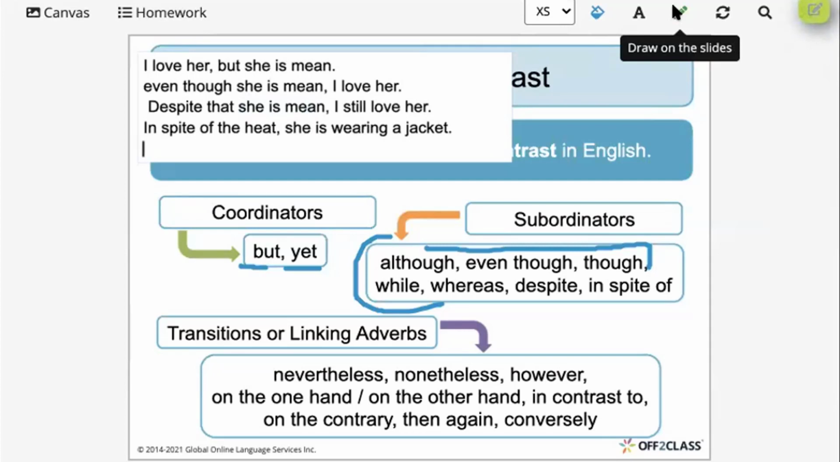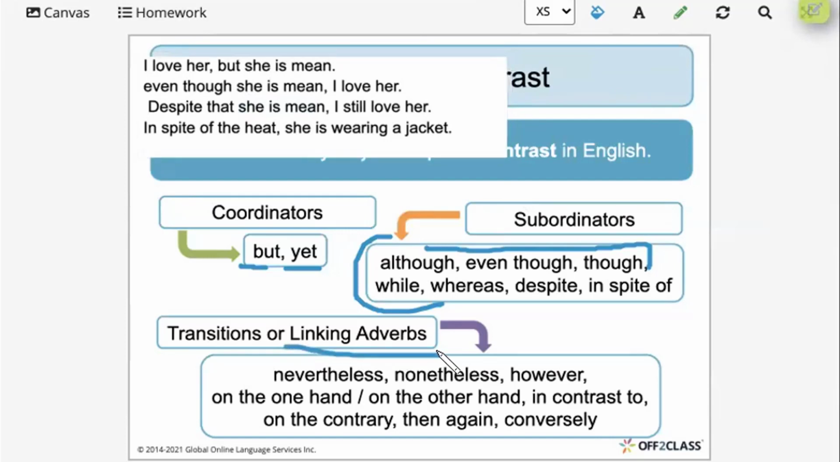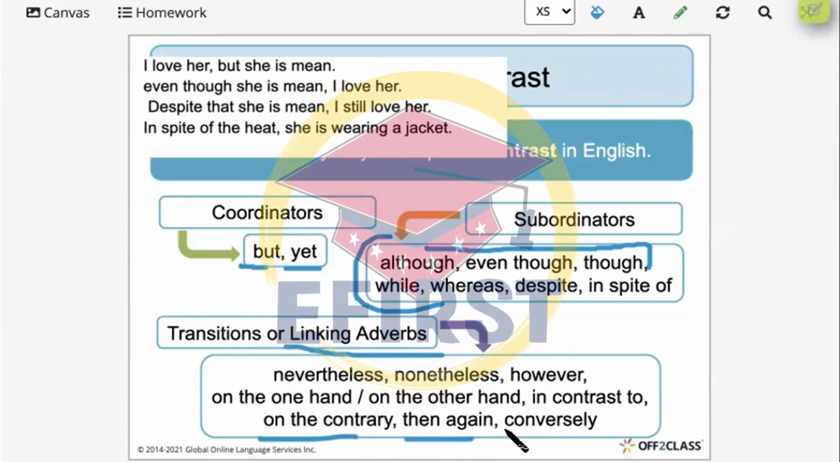Perfect. Now, the last one is the transition of linking adverbs. We link sentences with them. We're going to practice, don't worry. We have nevertheless, nonetheless, however, on the other hand, in contrast to, on the contrary, then again, or conversely. All of these, I want you to focus on me, girls. All of them mean the same.